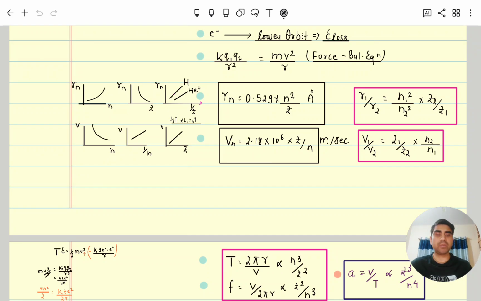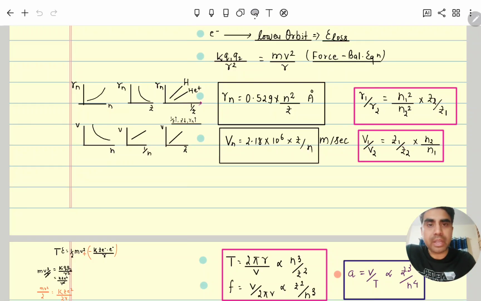That's why the electron moves in a stationary, definite path. If it is considered as a wave, then it will move in a different path, like a wave, not in a circular path. So these two things: it is valid for one-electron systems, and second, he considered the electron as having particle nature.